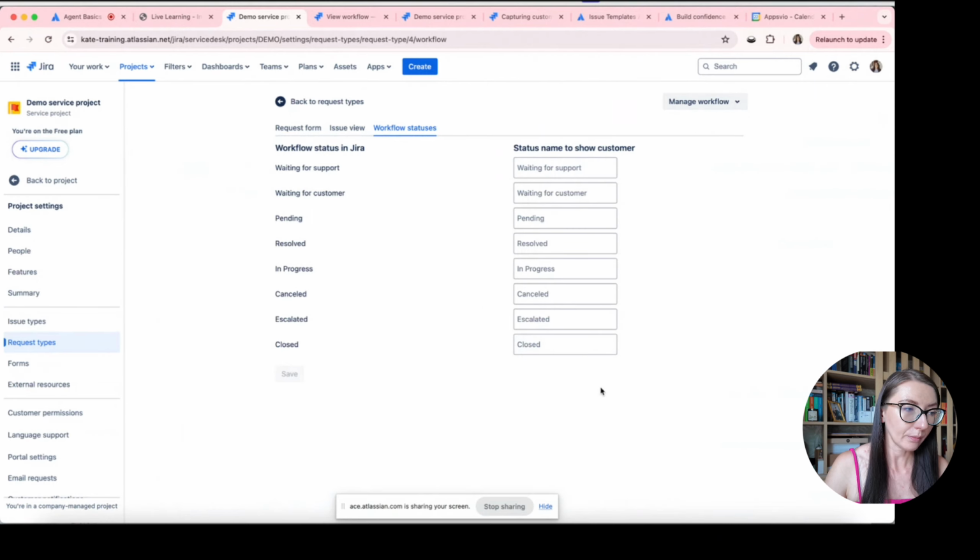So for example, here we have got list of statuses in Jira, and for example, pending, waiting for support, in progress can be exactly the same for your customer. So you can define that for these three statuses, here it will be always in progress, and it doesn't matter for your customer if it's waiting for support or pending or in progress, because he will see only one status: in progress, all the time.